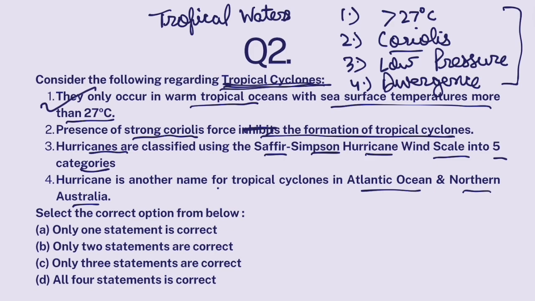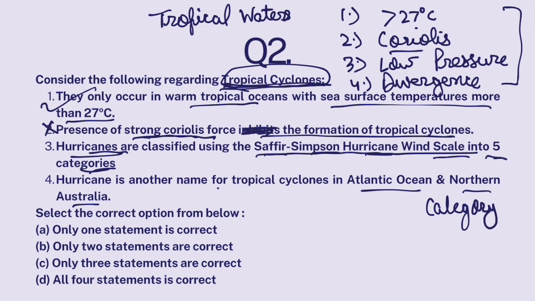Okay, so first statement is correct. Presence of strong Coriolis force inhibits, no, it accentuates. So this is false. Hurricanes is another name for tropical cyclones in the Atlantic Ocean. Okay, Caribbean islands, USA. So hurricanes are classified using the Saffir-Simpson hurricane wind scale into 5 categories. Yes, a hurricane storm is either categorized as category 1 storm, which is very weak, category 2 storm, category 3, category 4, category 5.